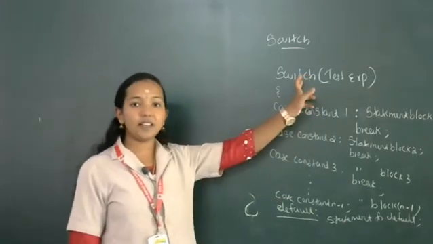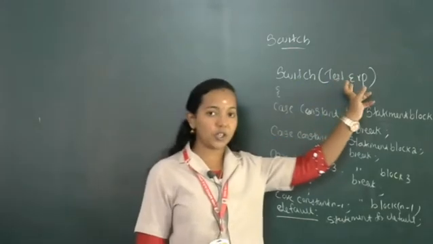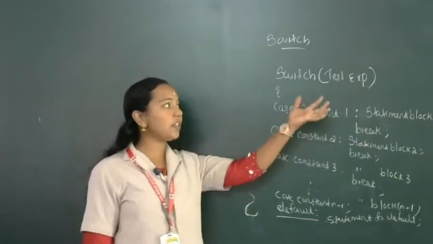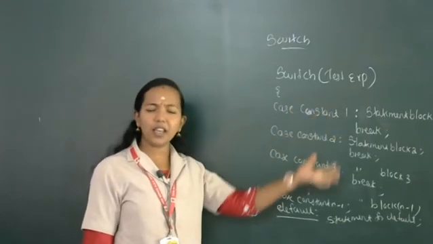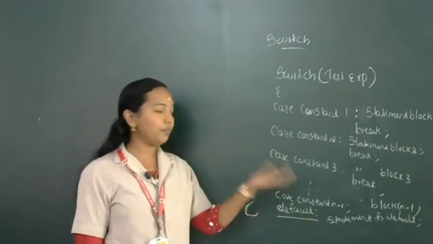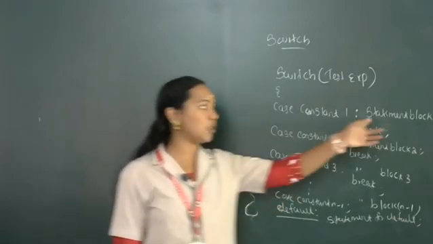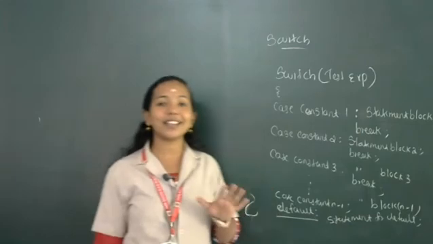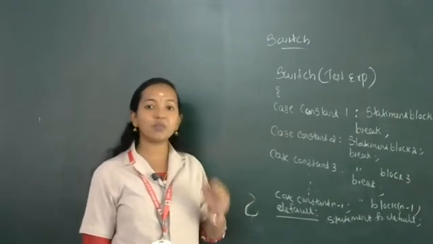The switch statement starts with the switch test expression and then it has many case constants. After the test expression, it will match with any of the case constants. If it matches, it will print that, and after that break. Break is an escape statement.